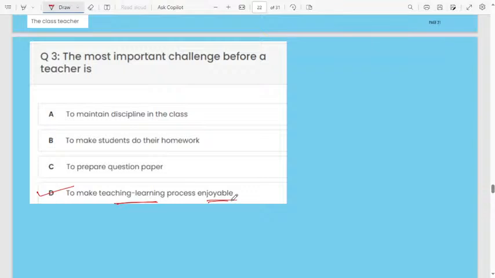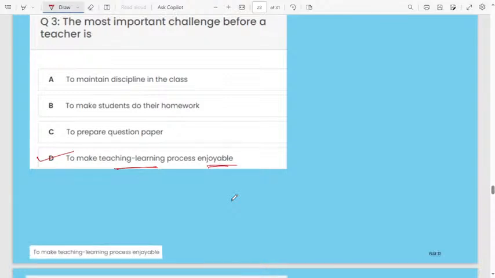Only when the students enjoy the teaching will they learn easily. The classroom will be very joyful and enjoyable if they start teaching with activities, normally in the lab, or outdoor teaching. The students will enjoy and also learn. That is the most important challenge before a teacher.